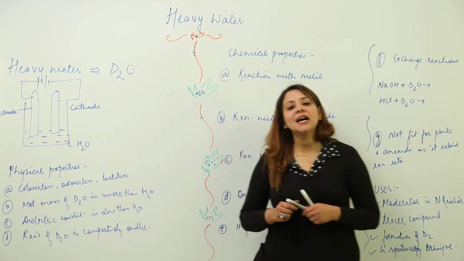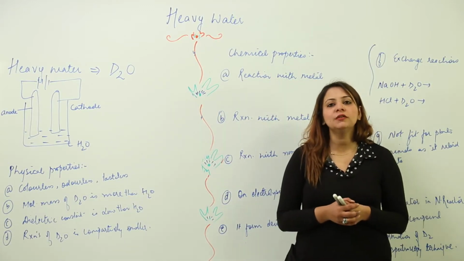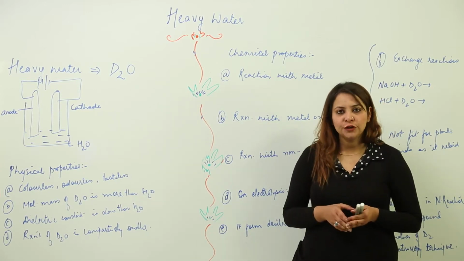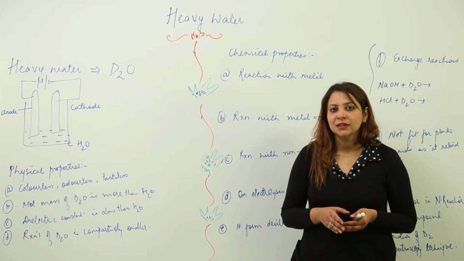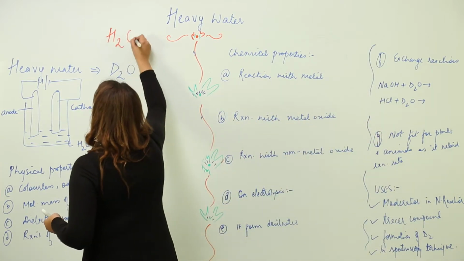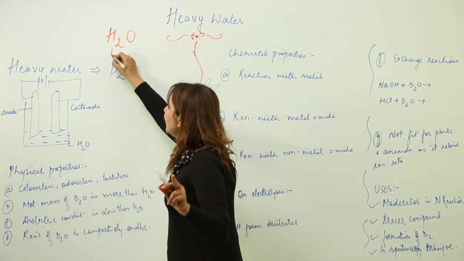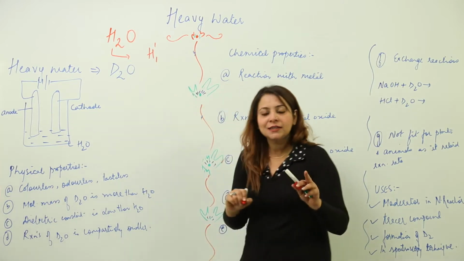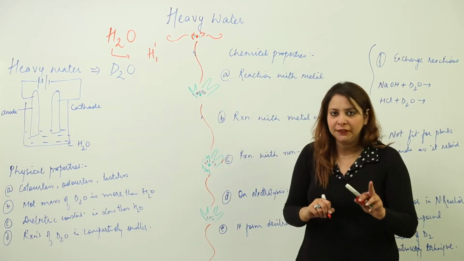Now we are going to start with a topic that is heavy water from the chapter hydrogen. So what is heavy water? First thing you need to know: if we talk about normal water, it is H2O, right? Where H is protium, that is with one mass number and one atomic number, right?